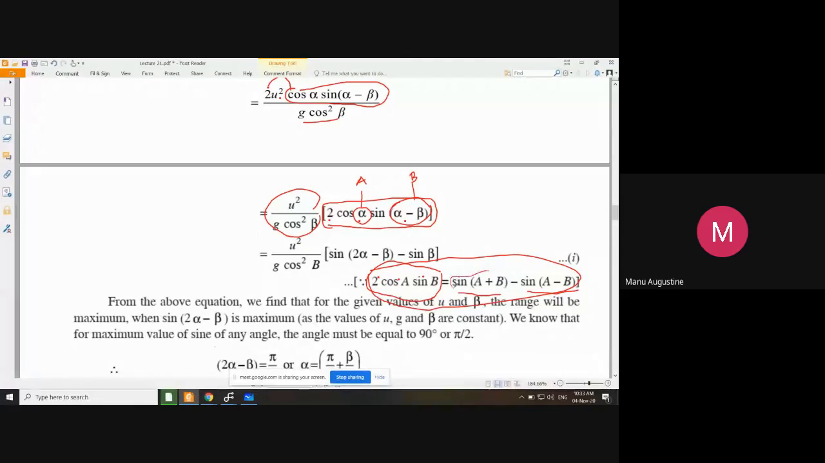apply this part. Sin(A plus B) कितना हो जाएगा? Sin(alpha plus alpha minus beta) is sin(2 alpha minus beta). What will be A minus B? That means alpha minus (alpha minus beta). What will this become? This will become equal to beta.